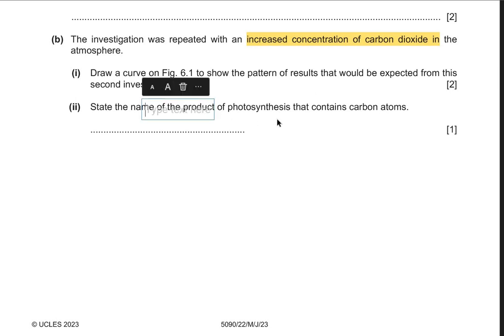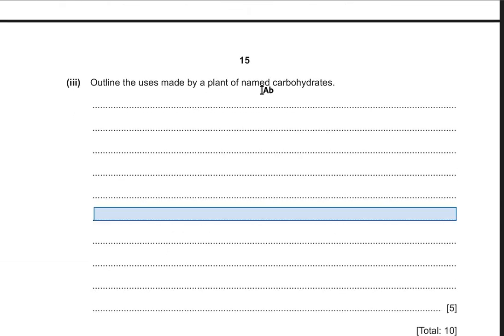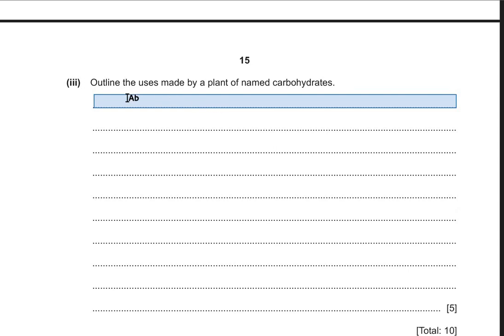State the name of the product of photosynthesis that contains carbon atom. Obviously glucose. Part 3 says outline the uses made by plant of named carbohydrates. Plant generates or synthesizes carbohydrates. So now they're asking us to describe the uses. So how many carbohydrates does the plant create?